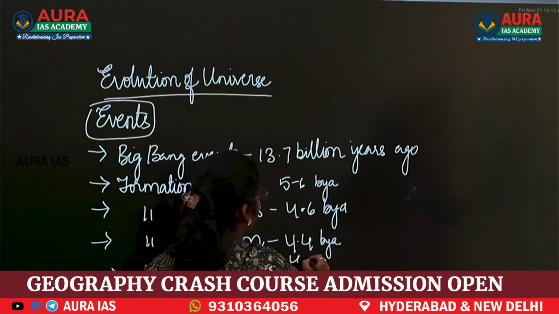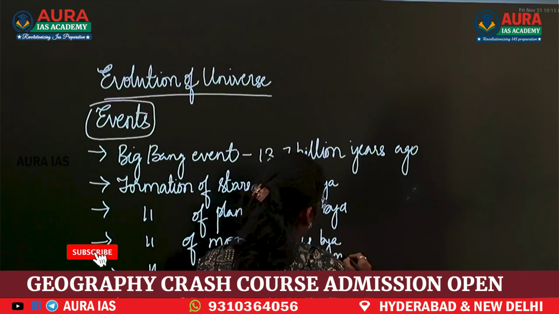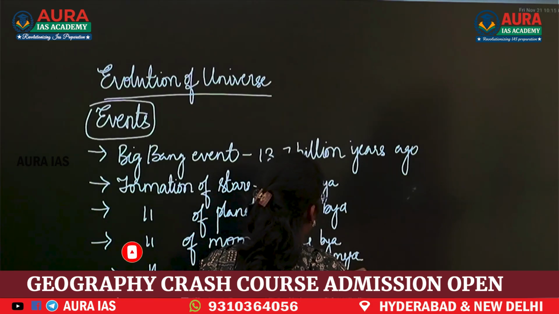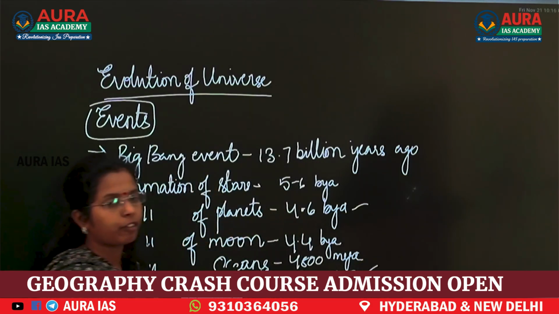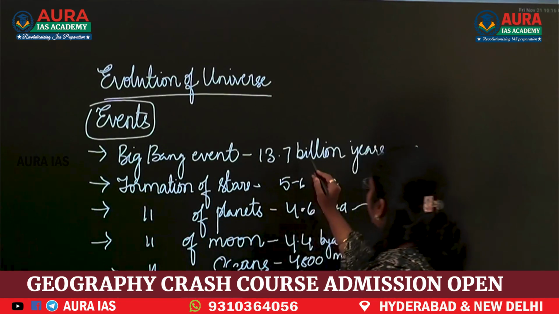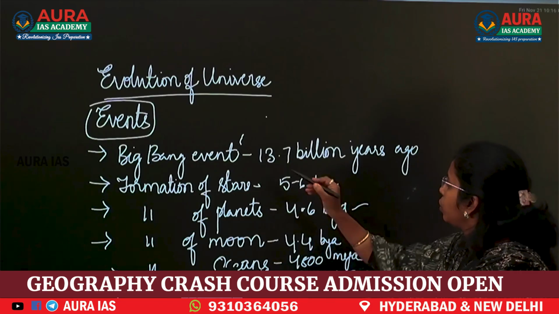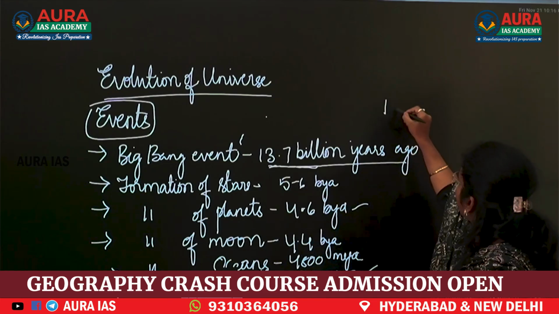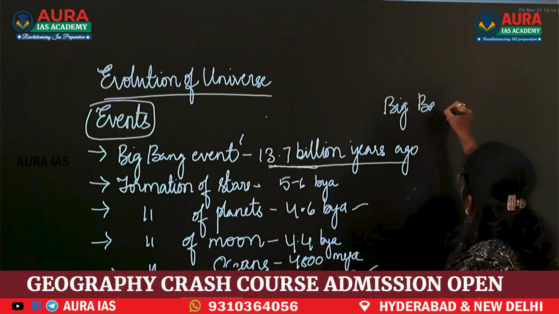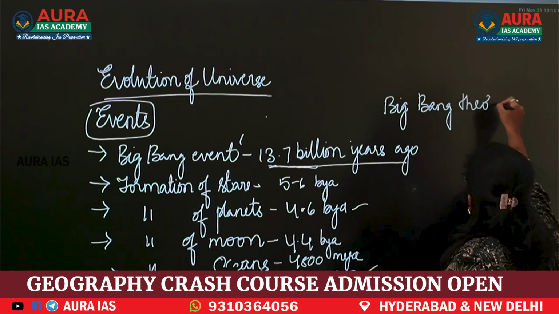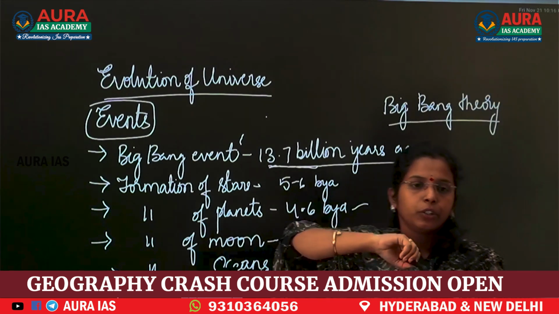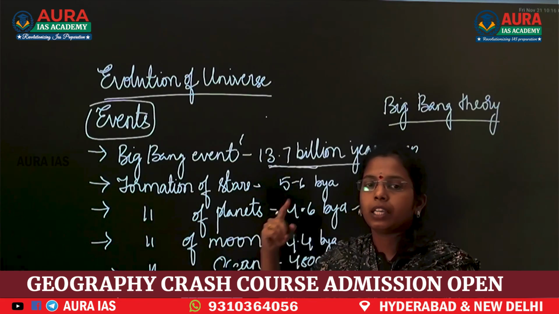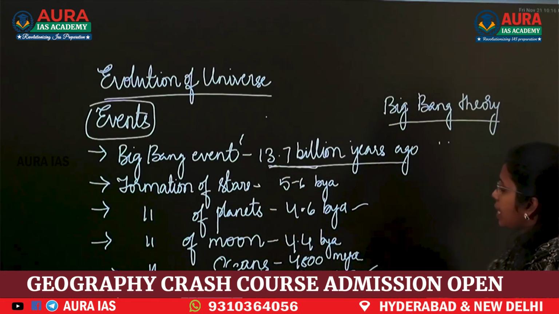Formation of oceans took place around 4,800 million years ago. Next, 3,600 million years ago, life got evolved. This Big Bang event took place around 13.7 billion years ago. This Big Bang theory is very important to know about the evolution of the universe, and after that the evolution of stars, even planets, everything. Now we will start with the Big Bang theory.